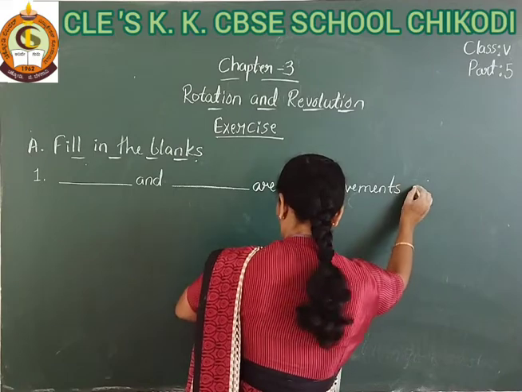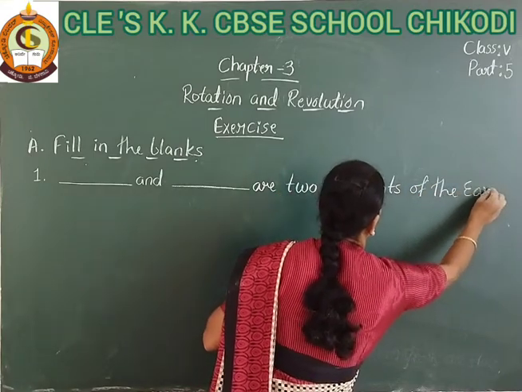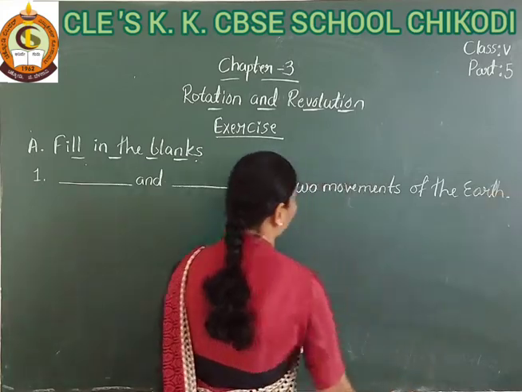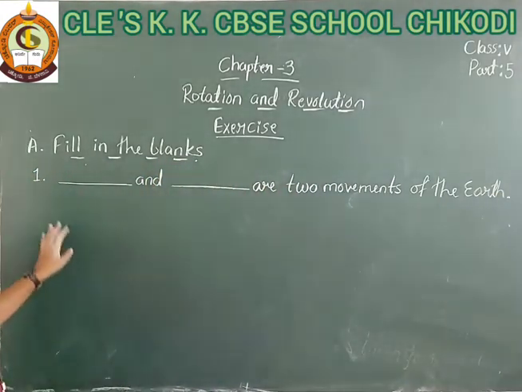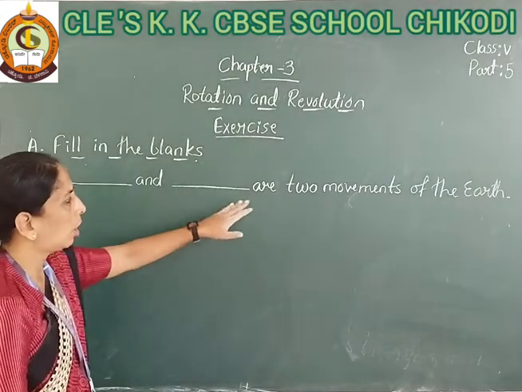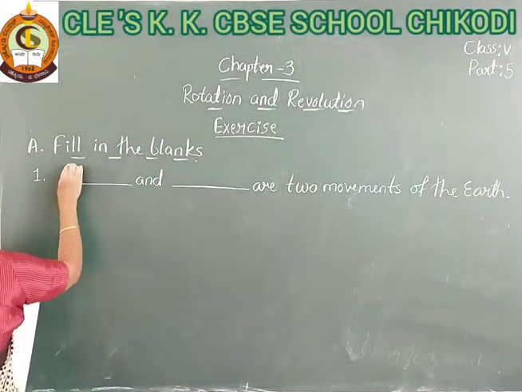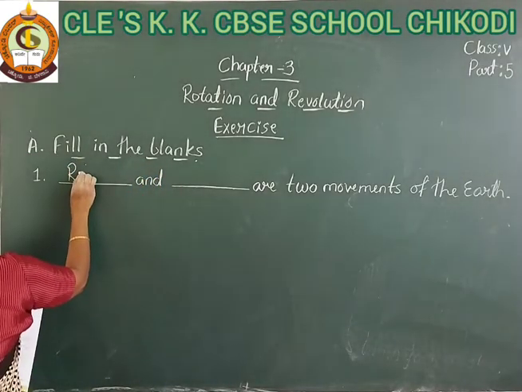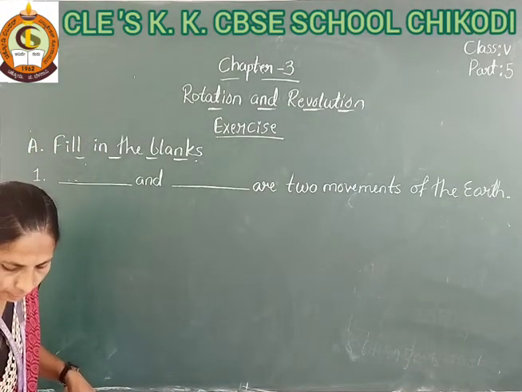You have learned this in the previous parts. The answer is rotation and revolution.